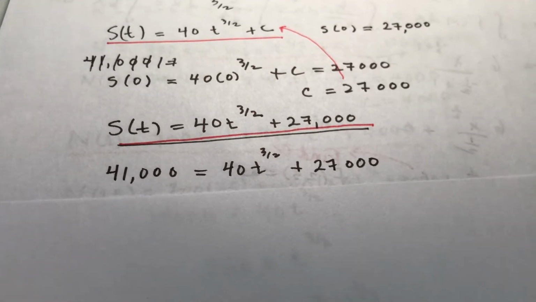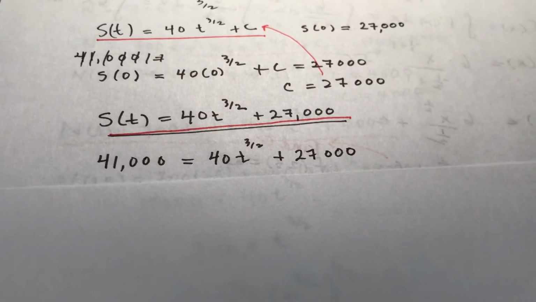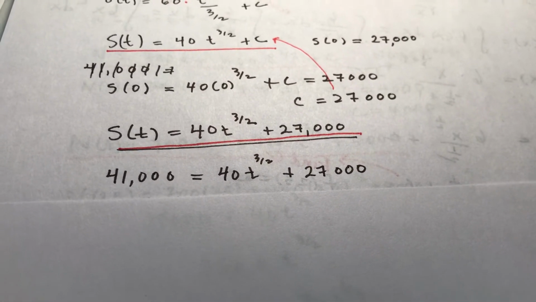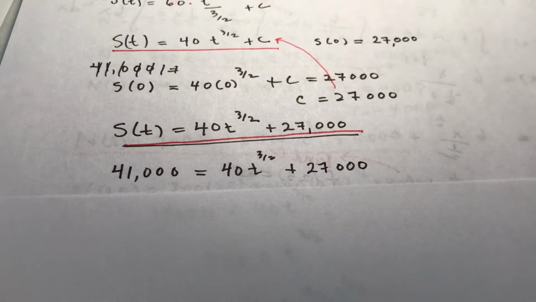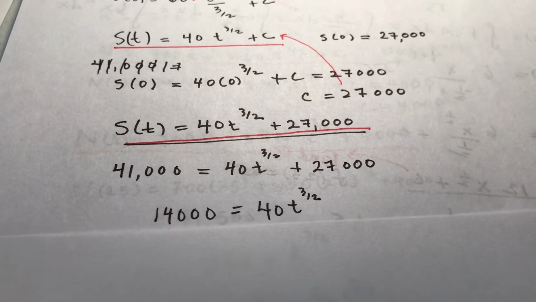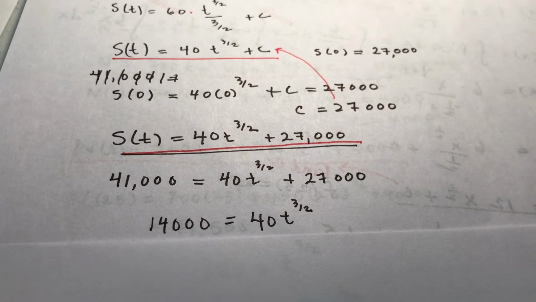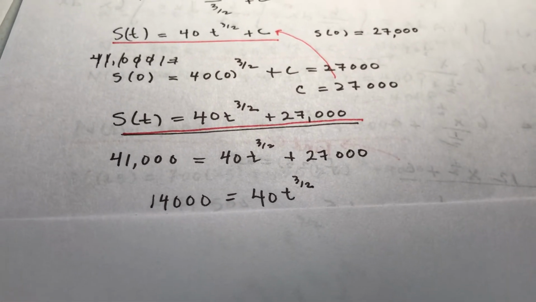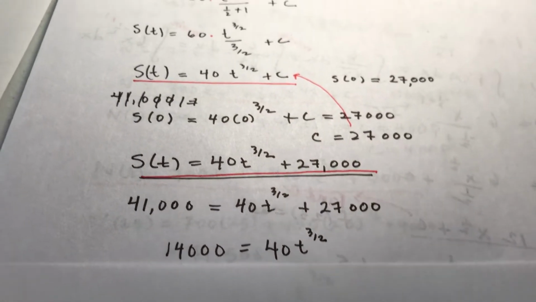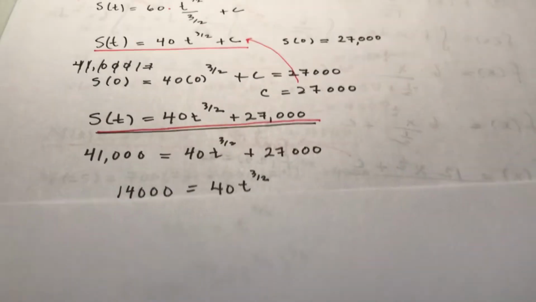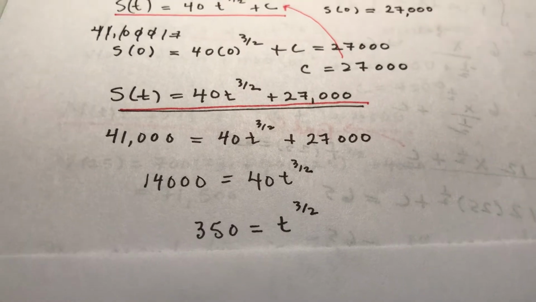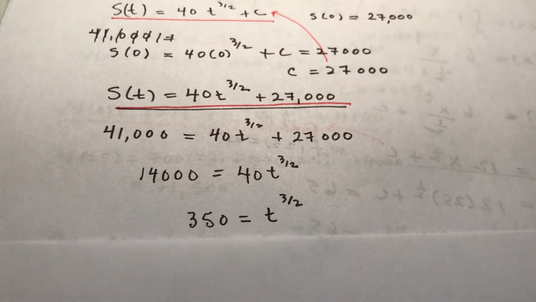Okay, I gotta solve for t. So you have to subtract 27,000 from both sides. That t to the 3/2, we'll get to it. First, divide by 40, and get your calculator out. You can pause this at any time. 14,000 divided by 40 should be 350.